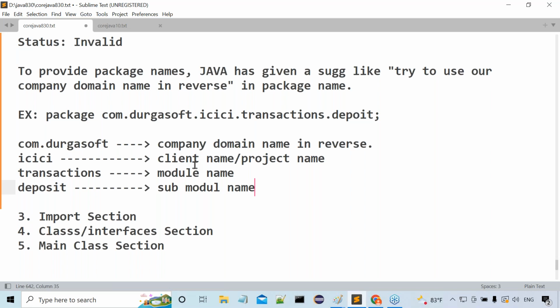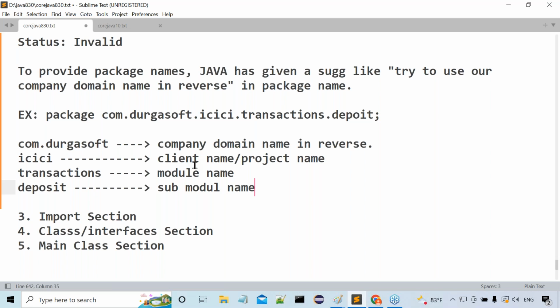2 types of packages. What are the 2 types of packages now? Predefined packages and user defined packages. Okay, fine. What are the advantages of packages? Modularization, abstraction, security, shareability, reusability. Okay, fine. Tell me what is predefined package?